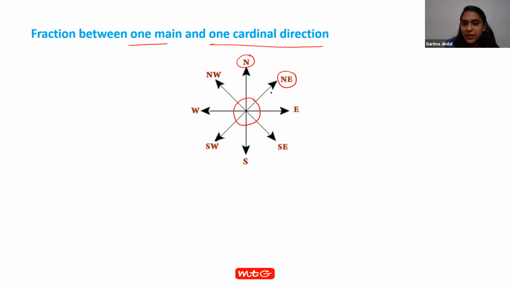Pranshi, would you like to give me the answer? This time I divide this whole in 8 equal parts: 1, 2, 3, 4, 5, 6, 7 and 8. So what is the fraction between north and northeast? Pranshi, can you please unmute yourself and tell me the answer?